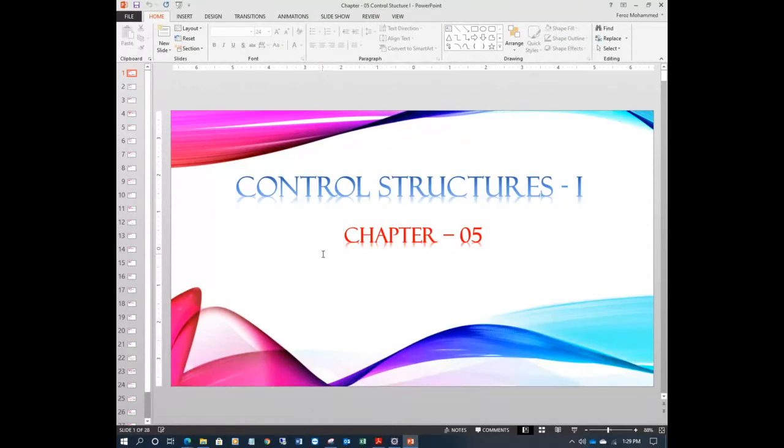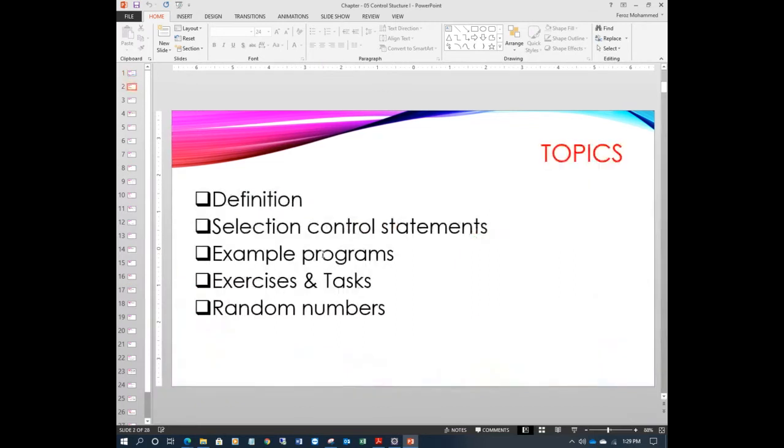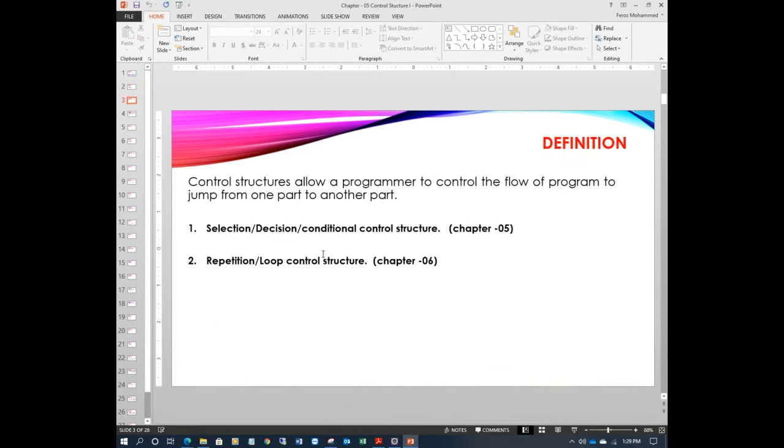In this session, we'll understand what a control structure is, the definition, and the types of control structure. We'll discuss selection control statements or structures, and we'll see various example programs, exercises, and tasks. Finally, we'll also see the concept of random numbers, how to create random numbers, with the help of a simple program. So let's see the first one, what is a control structure.